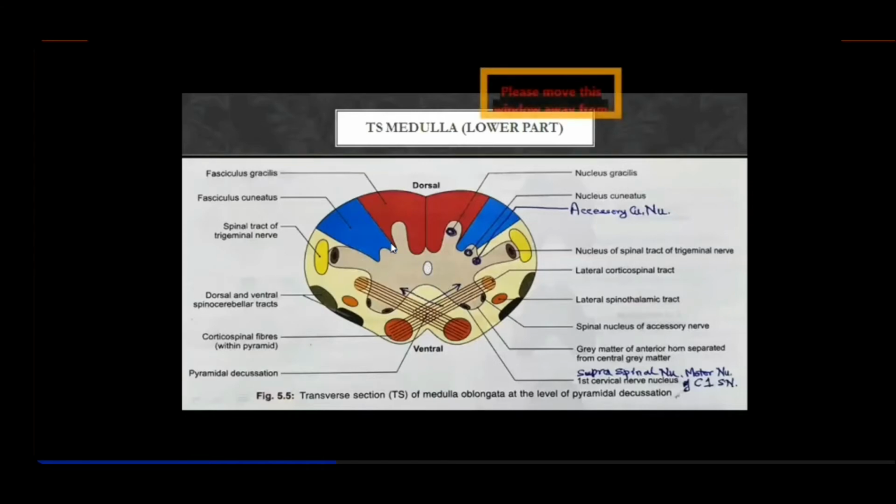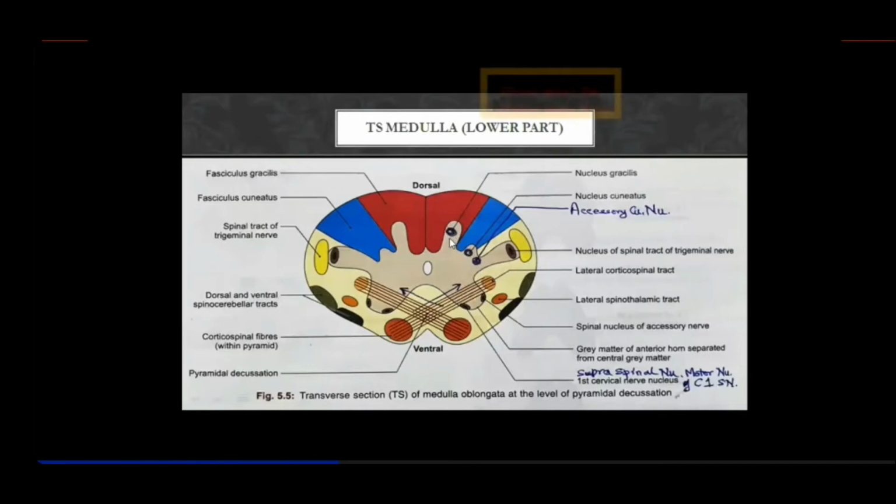Now look here at the dorsal horn. You can see it has been evaginated, or extending deep into the dorsal column, the fasciculus gracilis and fasciculus cuneatus. To enclose these nuclei, the gray matter extends into the fasciculus gracilis and cuneatus.